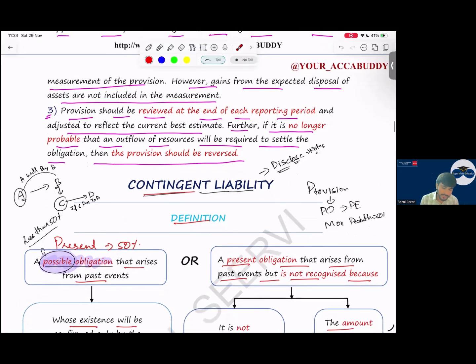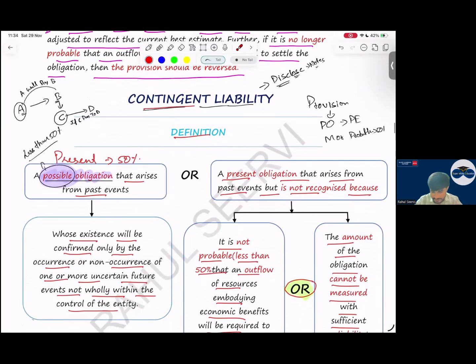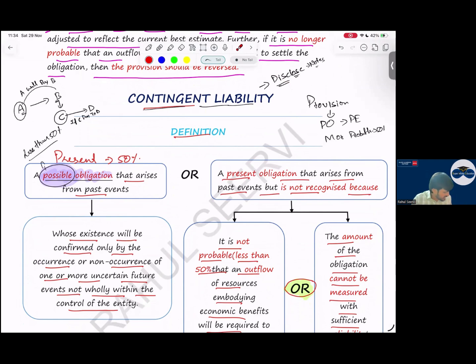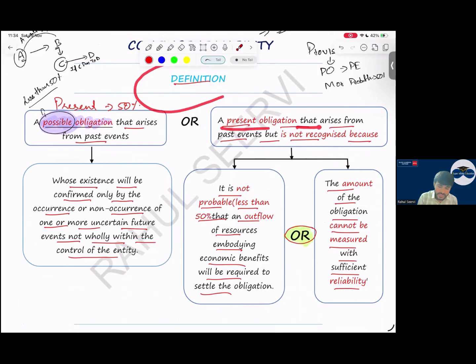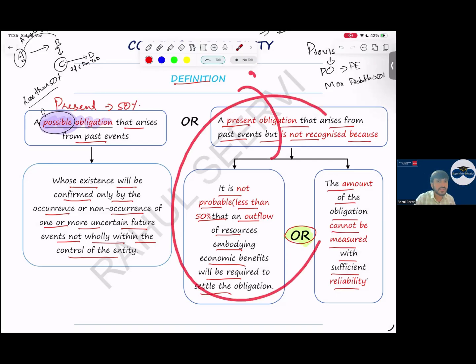Yes, sir. So with this, provision is done; then contingent liability. Now see, everyone, in contingent liability, what should we keep in mind? When will we say contingent liability? A present obligation that arises from a past event but is not recognized. Why have we not recognized it? Because the amount is uncertain. Present obligation, past event, it is probable that outflow is there, but we can't estimate the amount. Or present obligation, past event, amount we can estimate, but it is not probable that the outflow will be there. In these cases, we say it is a contingent liability.